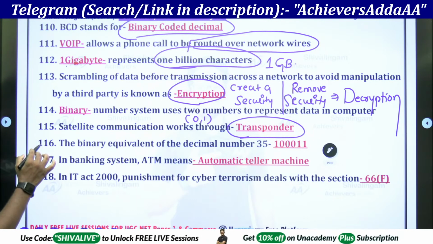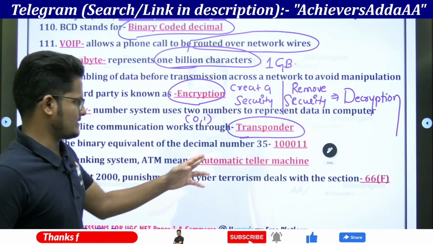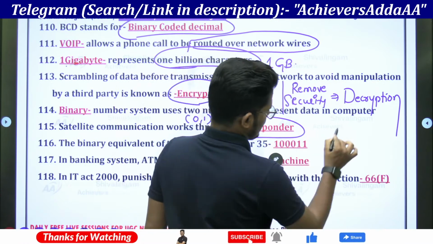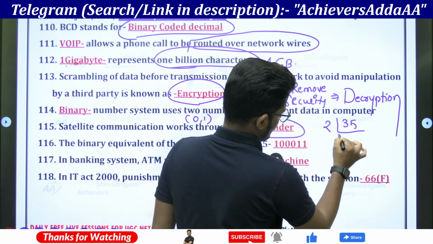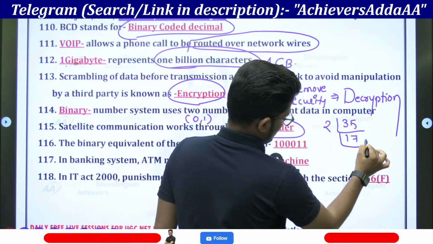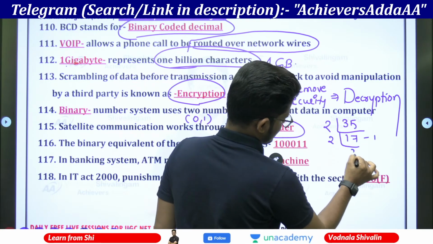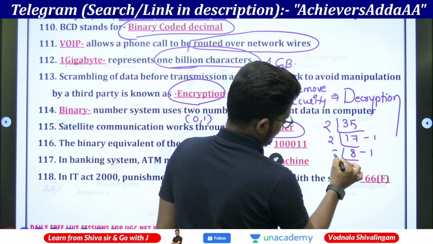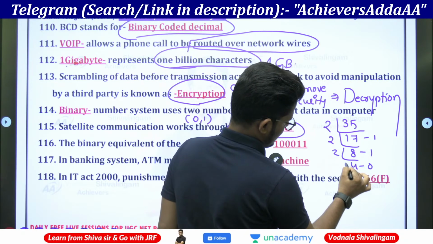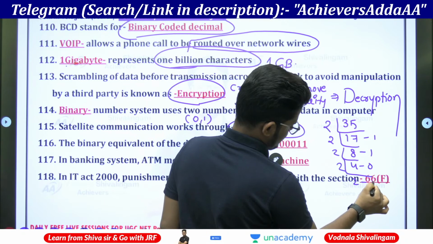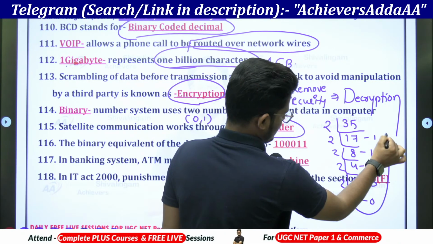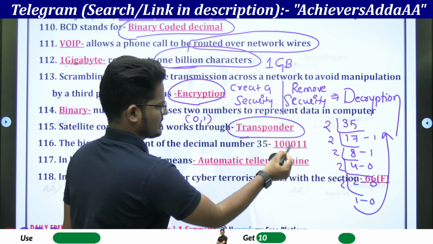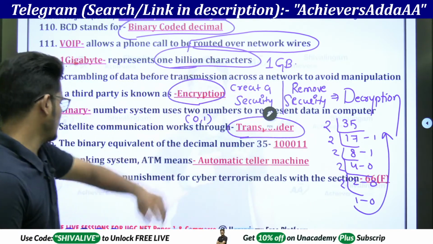Next, in banking, binary equivalent of decimal number 35. So 35 decimal number equivalent binary is what? 2 17s are 34, 1 will be the remainder, 2 8s are 16, 1 will be the remainder, 2 4s are 8, 0 will be the remainder, 2 2s are 4, 0 will be the remainder, 2 1s are 2, 0 will be the remainder. So 1 0 0 0 1 1 will be the answer for 35 decimal.